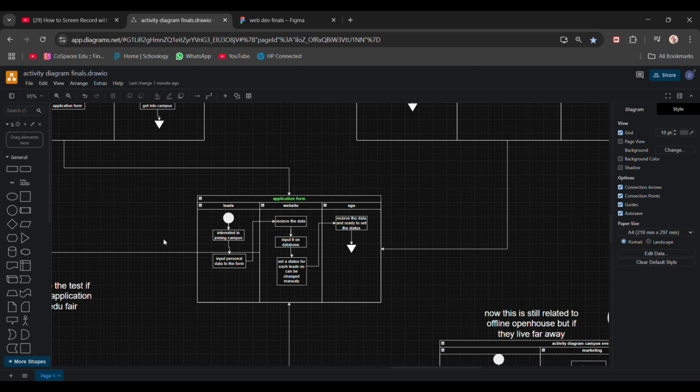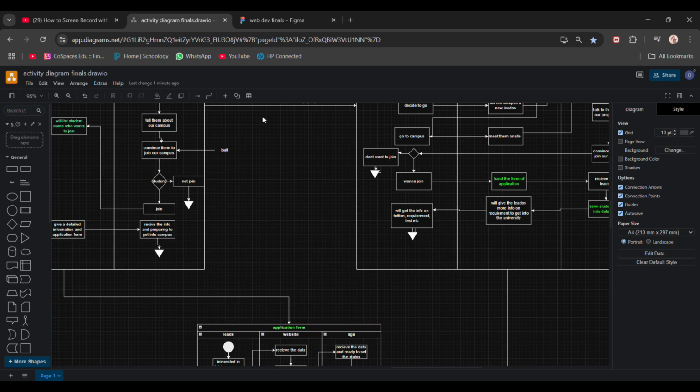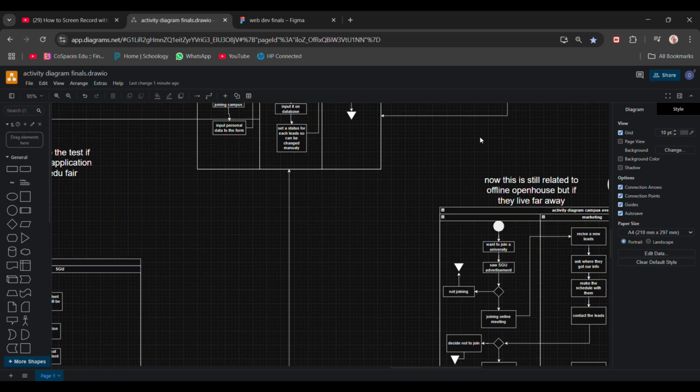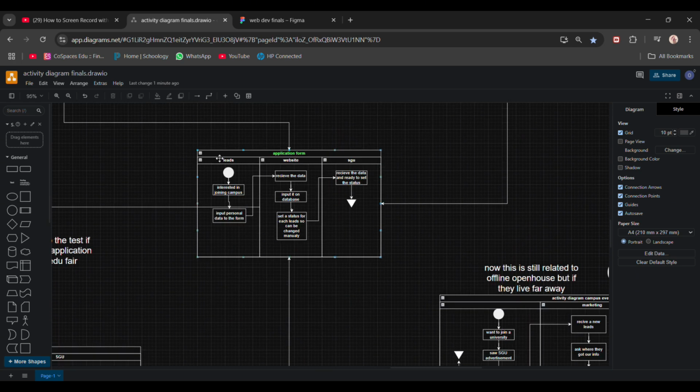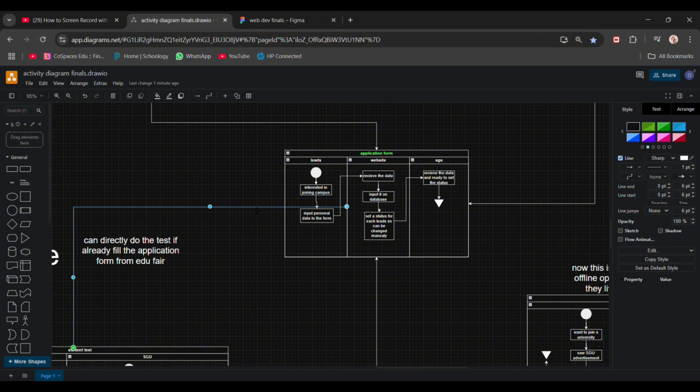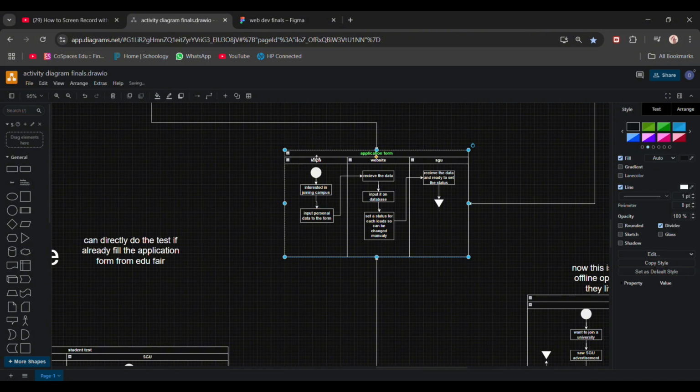So if, for example, at the event there are people who want to register directly, they can go directly to the application form to register. But there are also those who come through open house. So exactly, all of these three are correlated to the application form that will receive a new student. So in this case, sorry, I have an error on this.